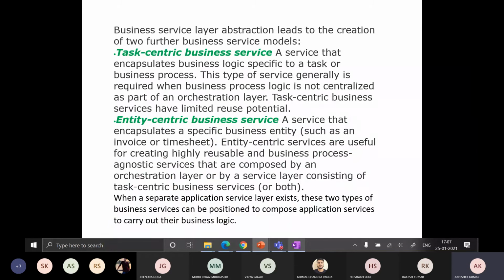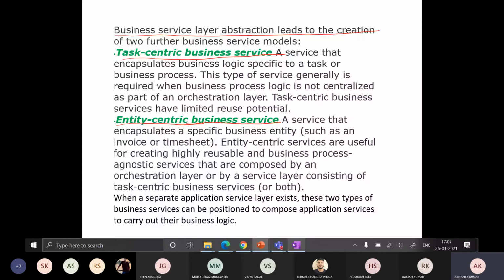Similarly, business service layer abstraction leads to the creation of two business service models. The first one is task centric and the second one is entity centric business services, right? So what is the meaning of task centric business service and what is the meaning of entity centric business service?